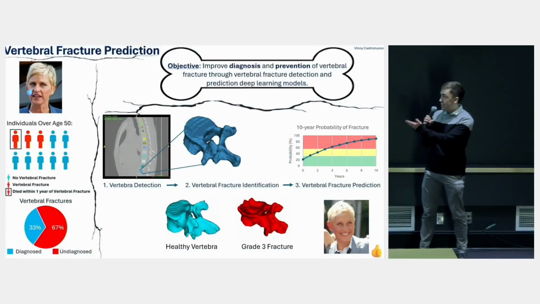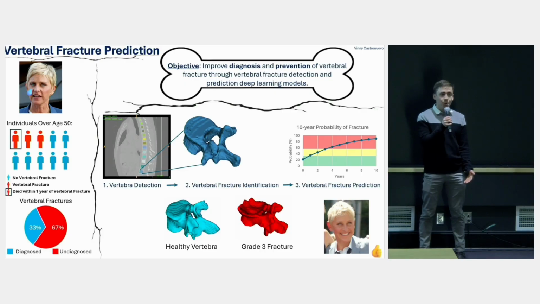Hello. So this is my thesis on vertebral fracture prediction. And for those of you who don't know, this is Ellen DeGeneres. And she is sad here because she has osteoporosis, and that's making her daily life quite painful. And this is the case for many individuals.